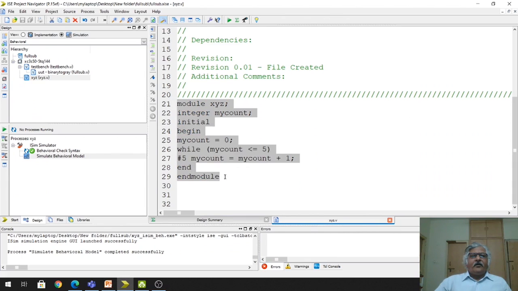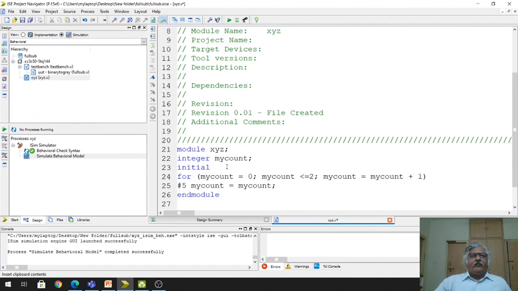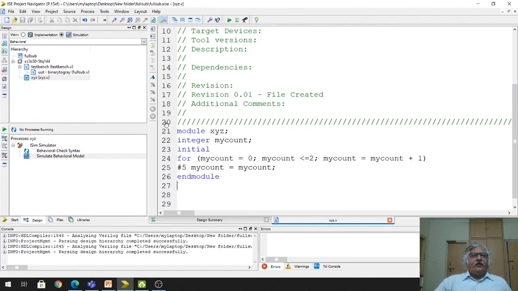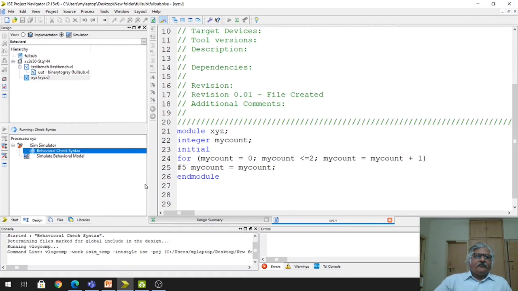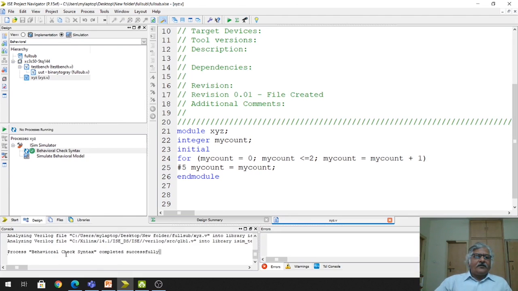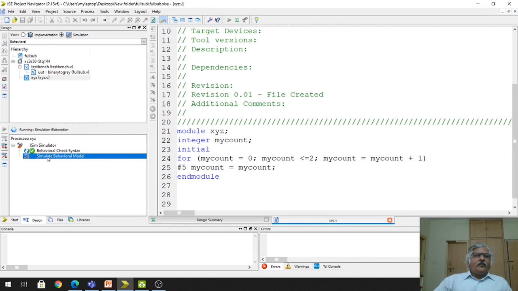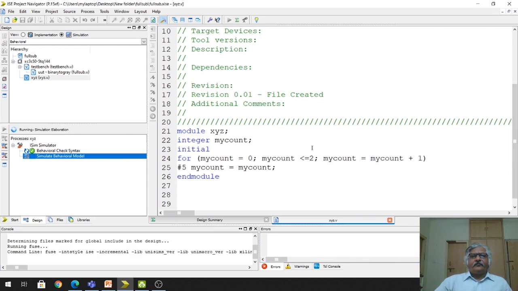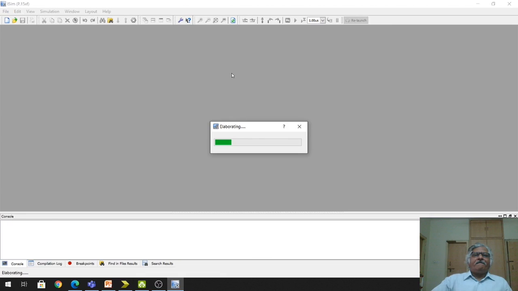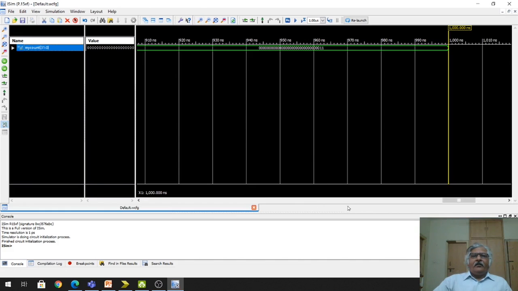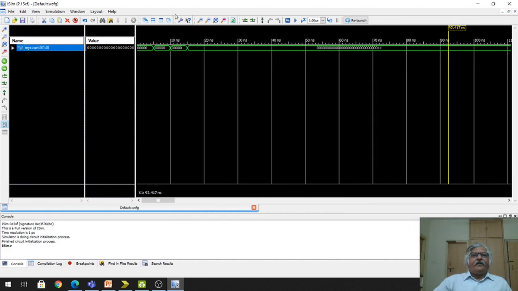I will just paste the code here. Okay, so now I will check the syntax first. There is no error in the syntax. Now I will simulate this code. Now the simulation is done, and this is the waveform. So now you can see, here we will see.